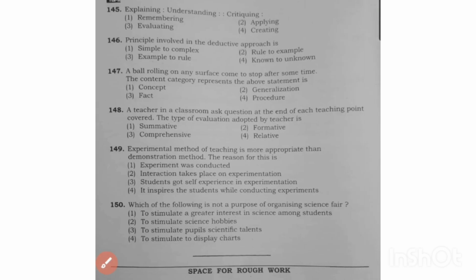Next we move on to the 145th question, explaining is understanding. We have to understand the connection between the first and second words, then identify the third and fourth connection. Explaining is understanding, criticizing is, with the options remembering, applying, evaluating and creating.